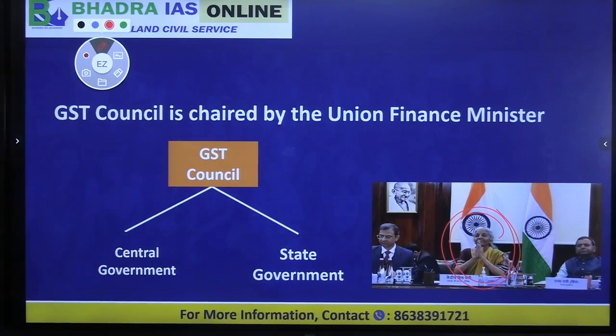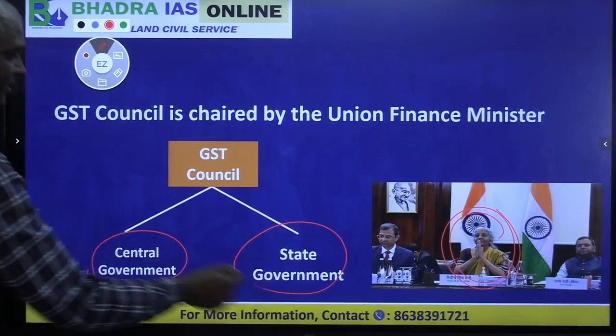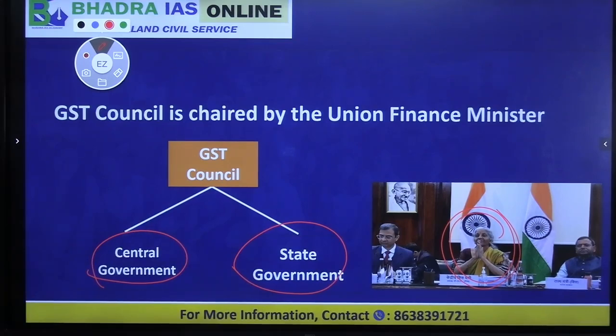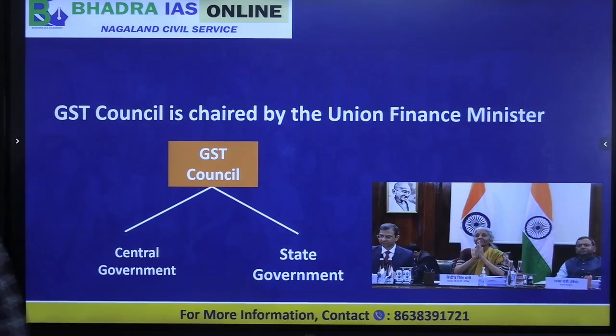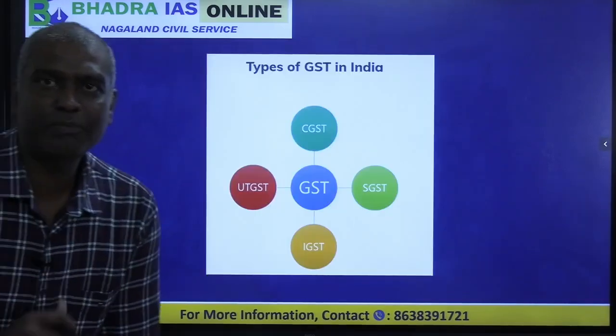The Council has representatives from the central government as well as the state governments. Every state government nominates one minister from the state. Clear?